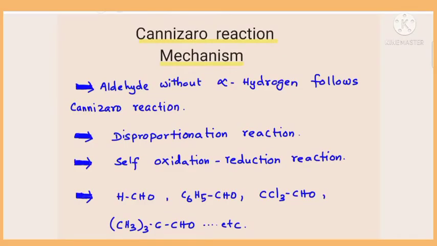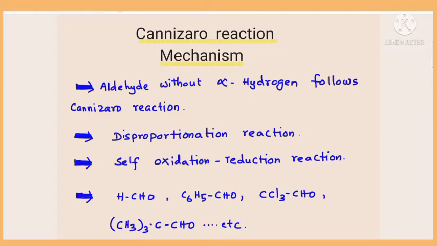In this video, I am going to discuss the mechanism of the Cannizzaro reaction. Generally, aldehydes without alpha hydrogen follow the Cannizzaro reaction. There was another reaction, aldol condensation, where aldehydes with alpha hydrogen undergo aldol condensation. This is the Cannizzaro reaction. Aldehydes without alpha hydrogen only follow the Cannizzaro reaction.